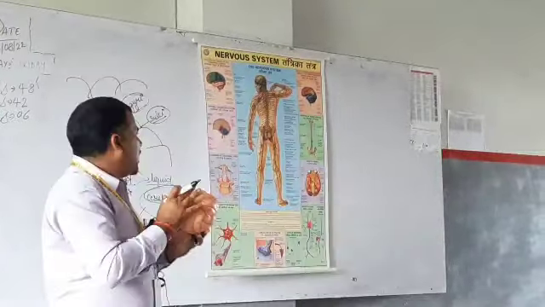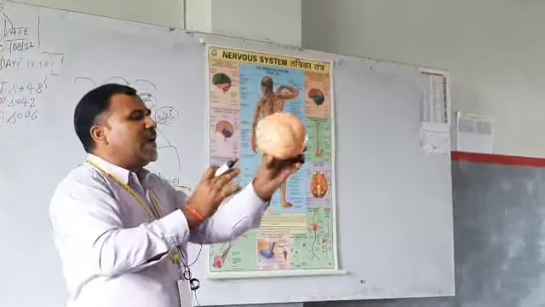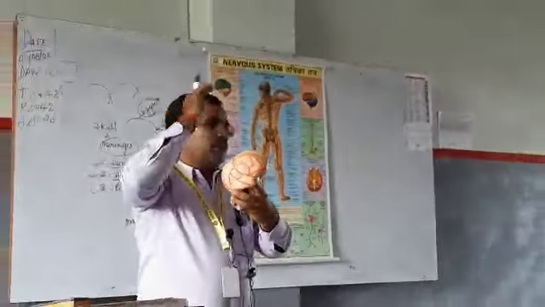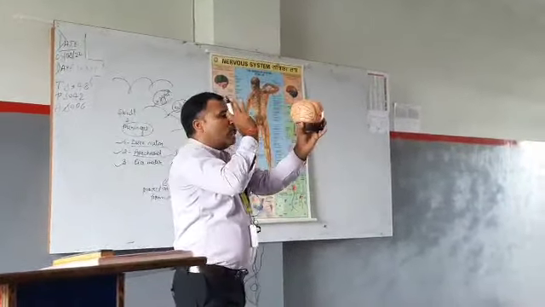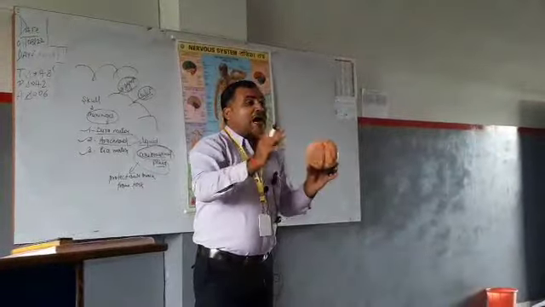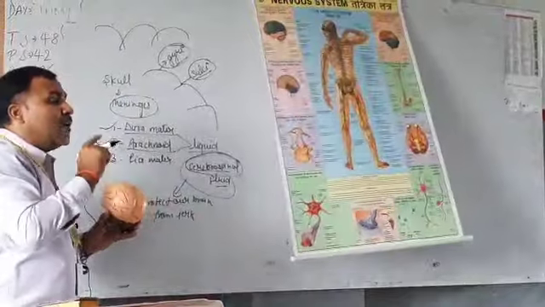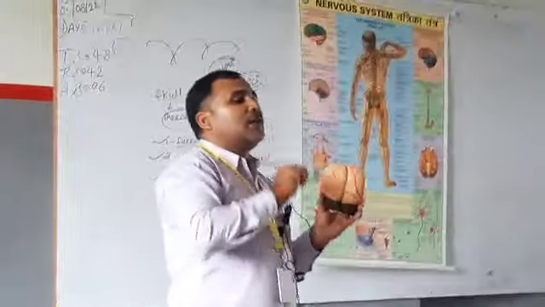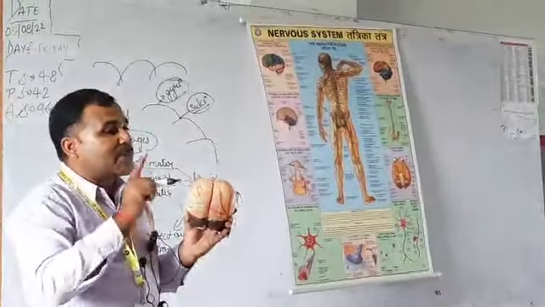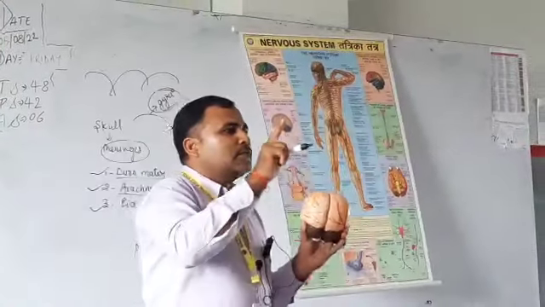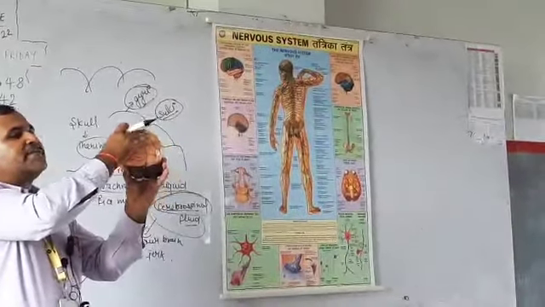After this discussion of the outer region of the brain, we divide the brain into three parts: forebrain, midbrain and hindbrain. The forebrain mainly consists of a large area known as the cerebrum. The cerebrum is the main large part of the brain, the thinking area, reasoning area and intelligence area. So what is the function of cerebrum? Thinking and intelligence.